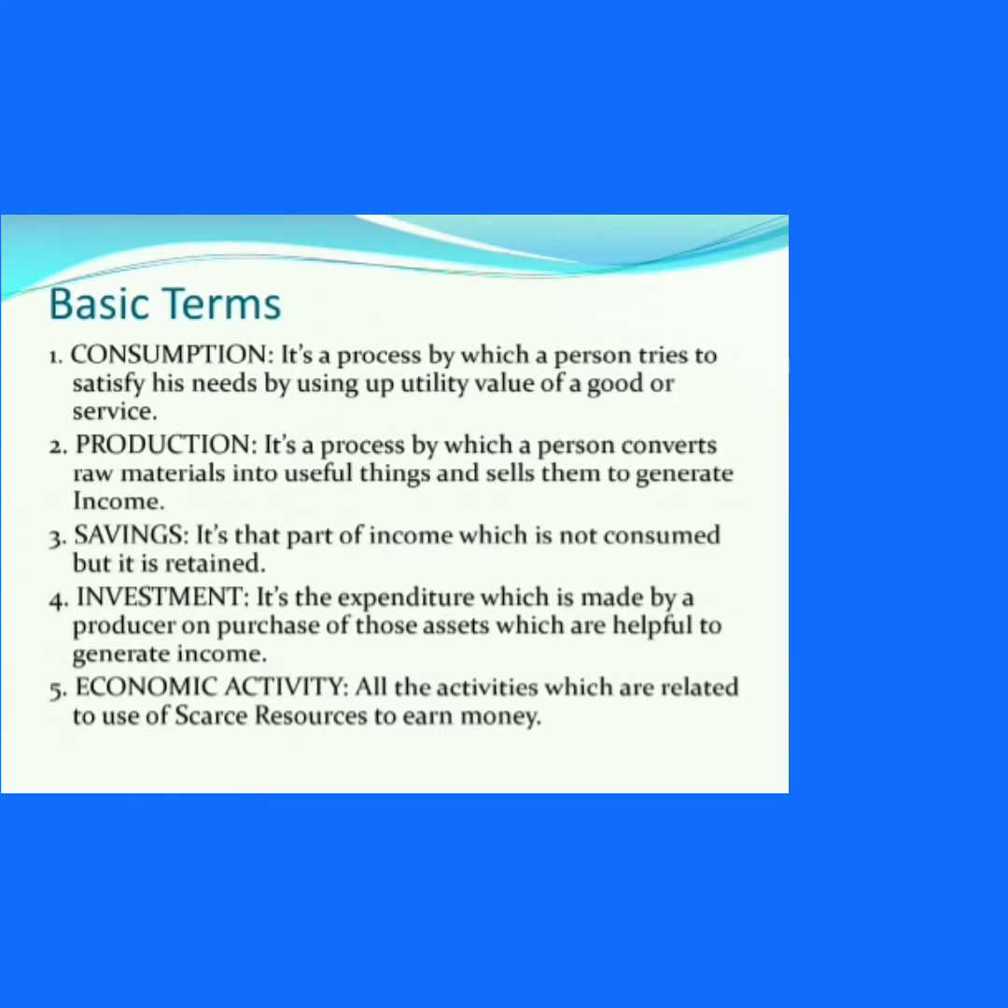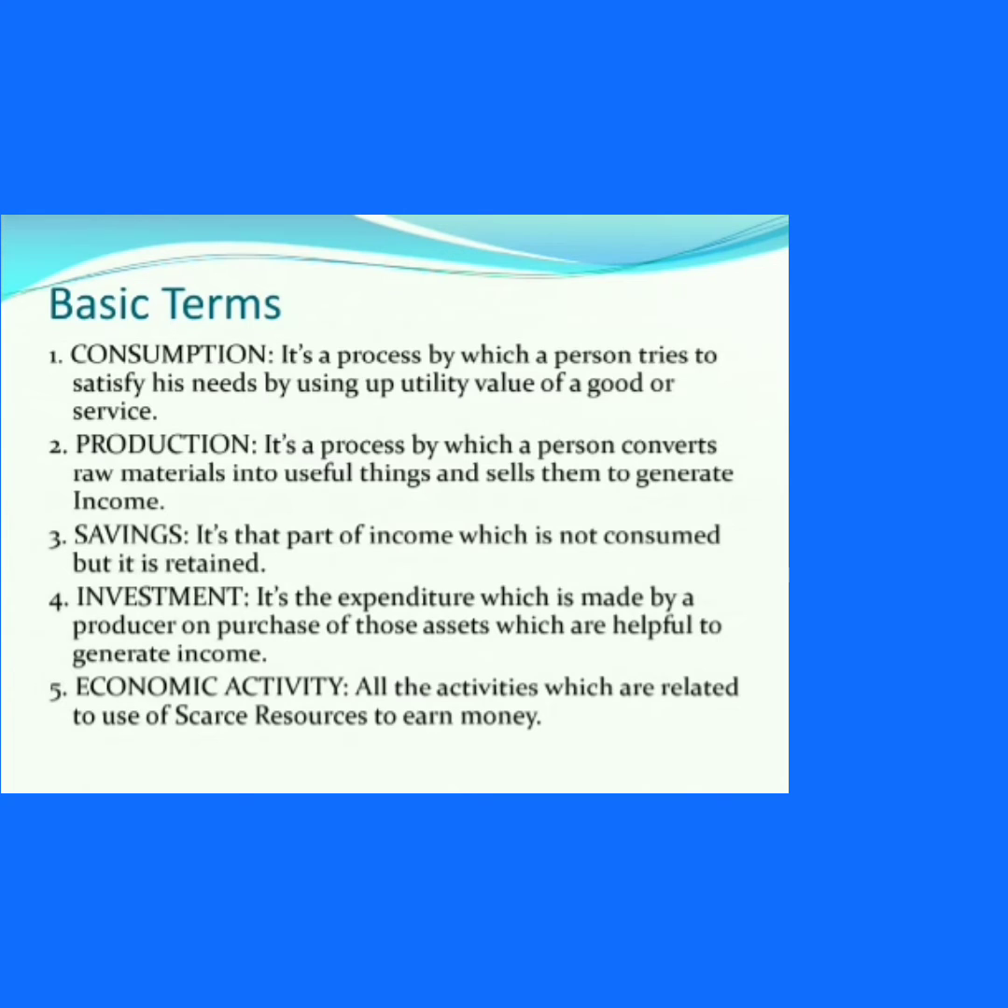Now the second basic term is production. So what is production? It's a process by which a person converts raw material into useful things or sells them into society or in market to generate income. So with the help of this process, he earns income. Third is savings.